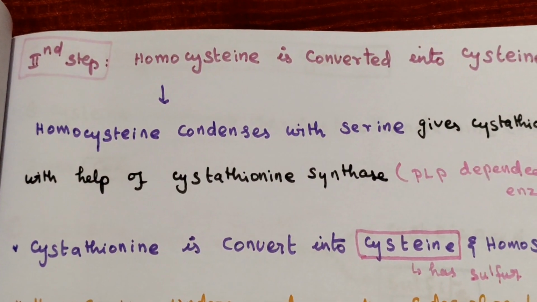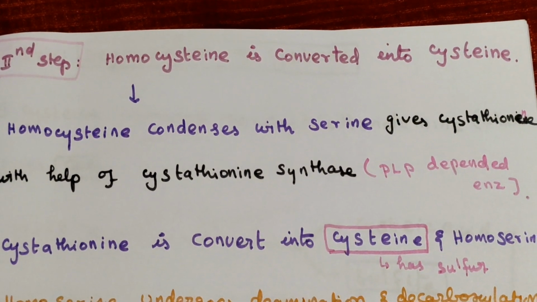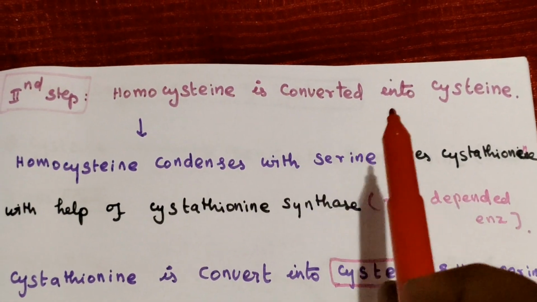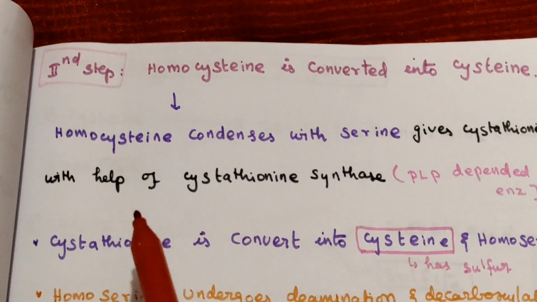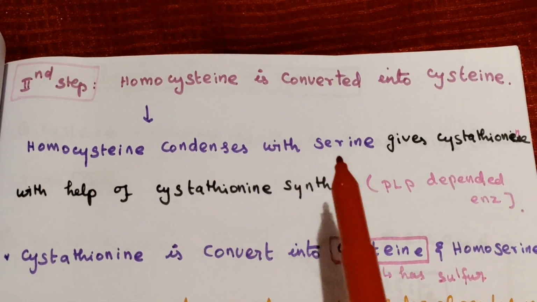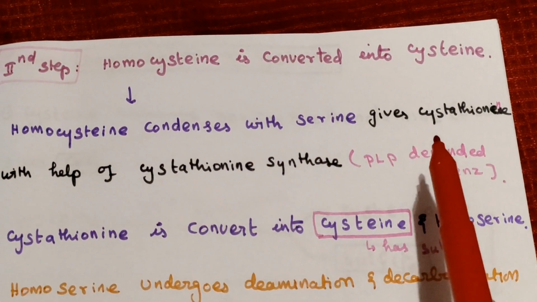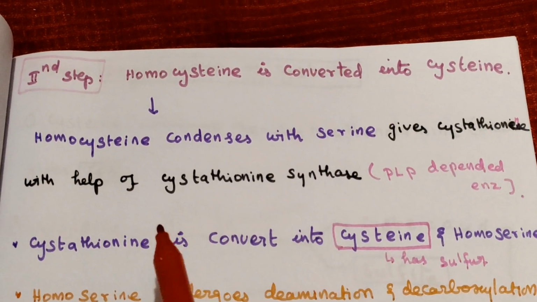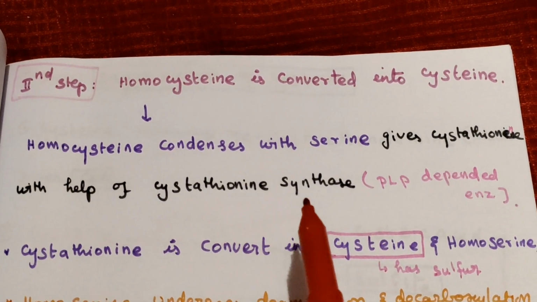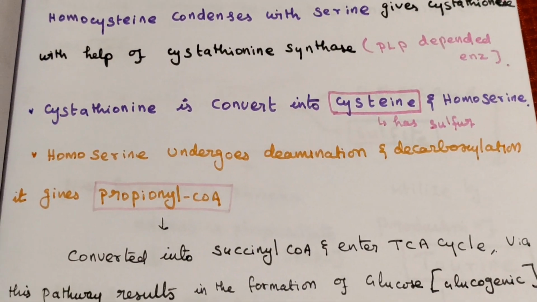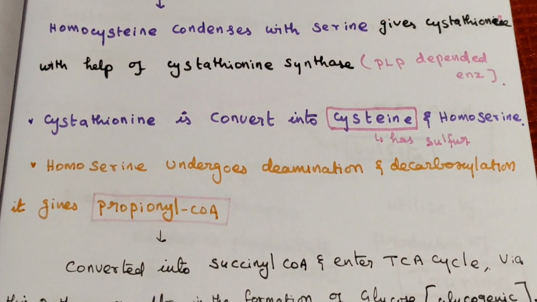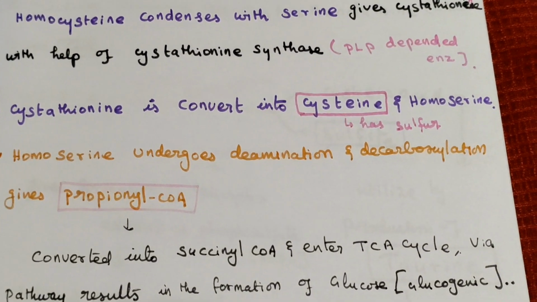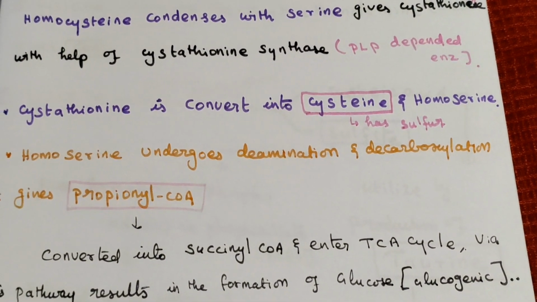Methionine metabolism step 2, formation of cysteine from homocysteine. The main point is homocysteine is converted into cysteine. What is the process? Homocysteine condenses with serine to give cystathionine with the help of the enzyme cystathionine synthetase. This is a PLP dependent enzyme. Again the cystathionine is converted into cysteine, which has a sulfur group, and homoserine.